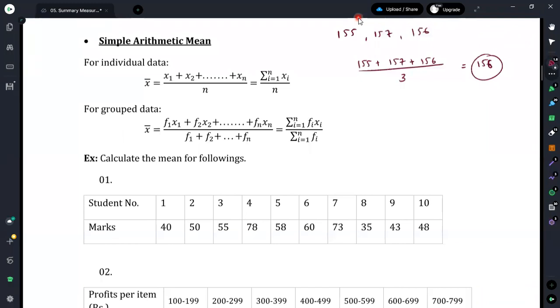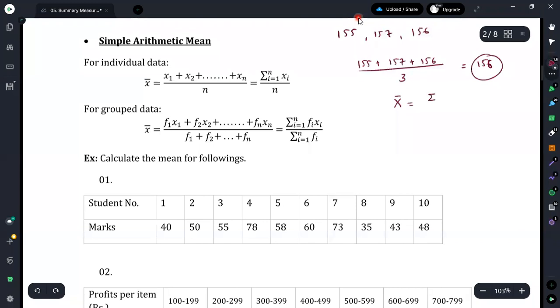Therefore, if you are considering individual data, we get the summation of the observations and then divide by the total number of observations. It can be summarized in this way. Here we take x bar as the mean value for the individual data.